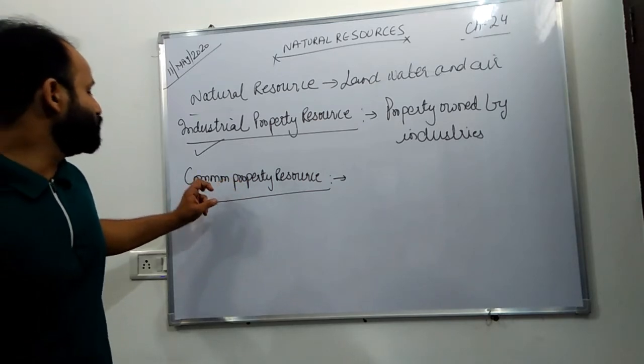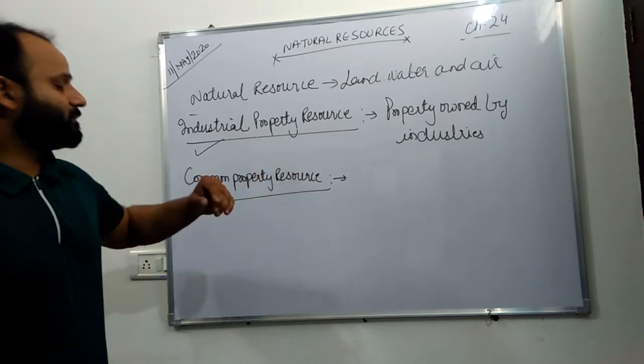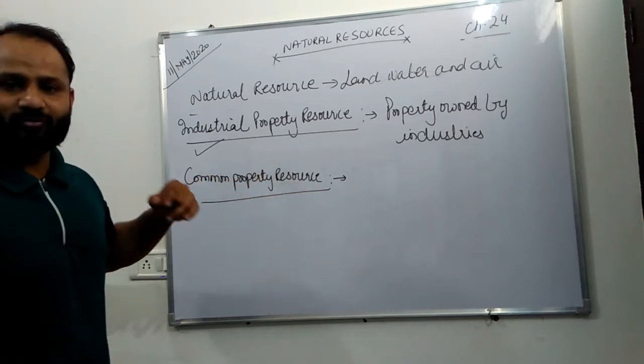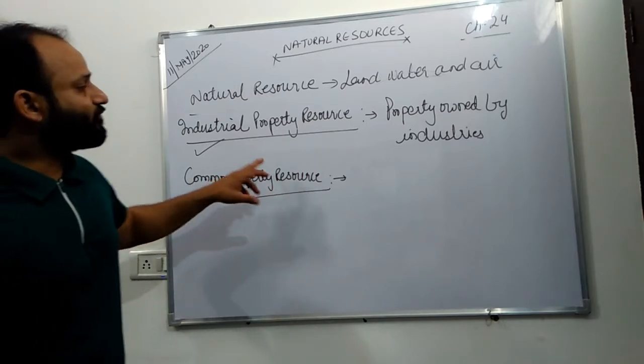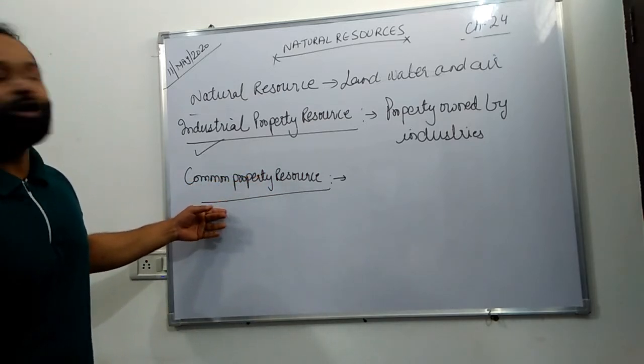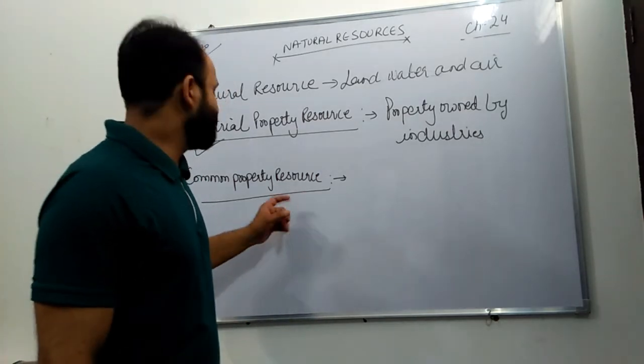Common property resource is not owned by any industries. This property is used for common people, like public parks or roads or recreation facilities being built on it. It is not for any industries. It is common for everyone. Anyone can use this one. Okay, this is it.